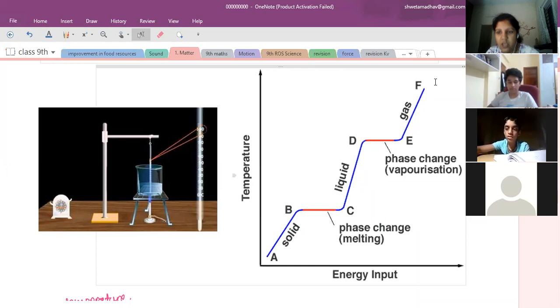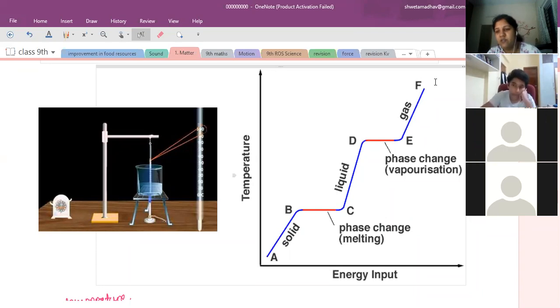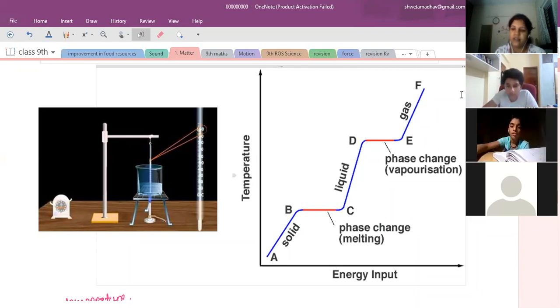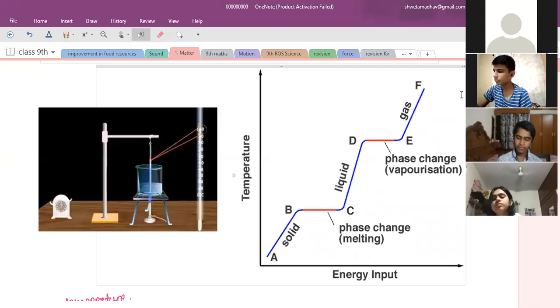It's clear? Now, suppose ice has a melting point 0 degrees Celsius and boiling point 100 degrees Celsius. So what is the state of matter of water you see at 0 degrees Celsius? What is the state of matter of water at 0 degrees Celsius?